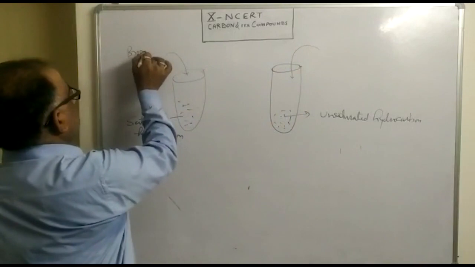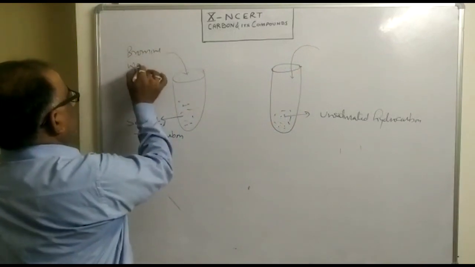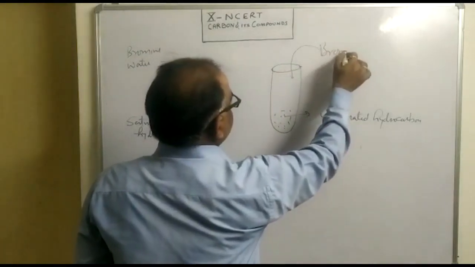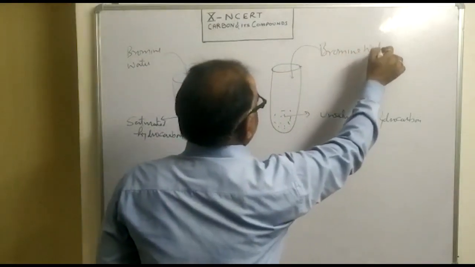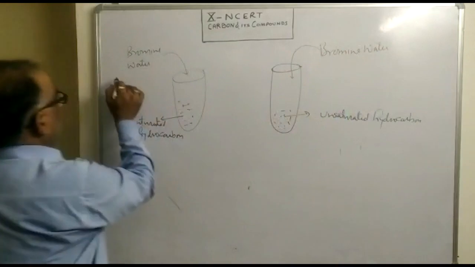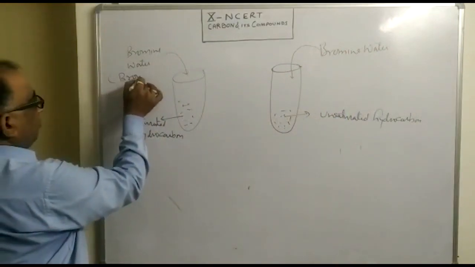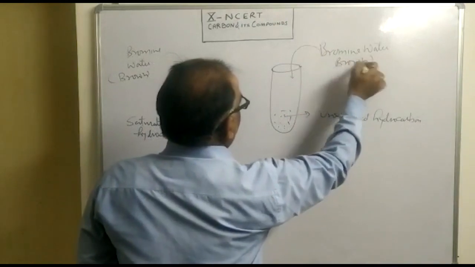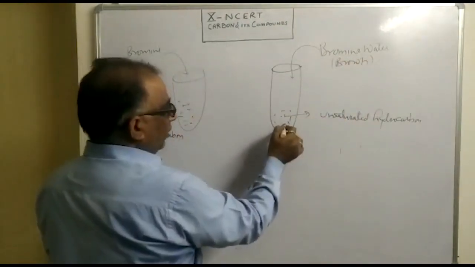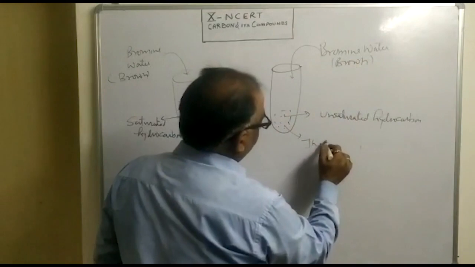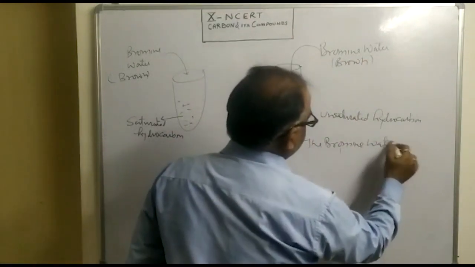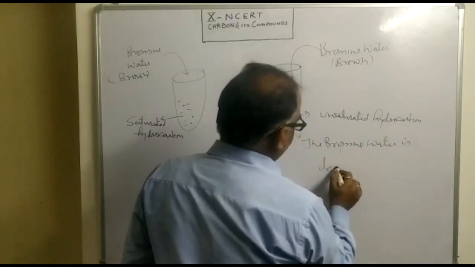here also we are adding bromine water. This bromine water has got brown color. So here when we added the bromine water, it is decolorized.